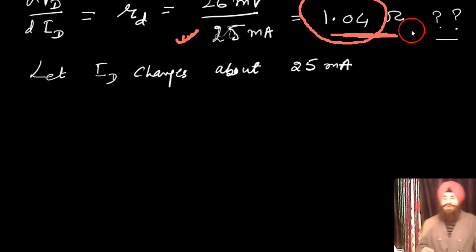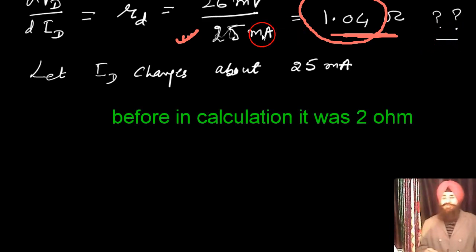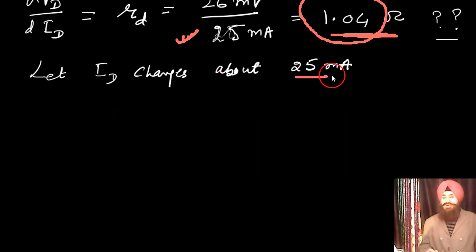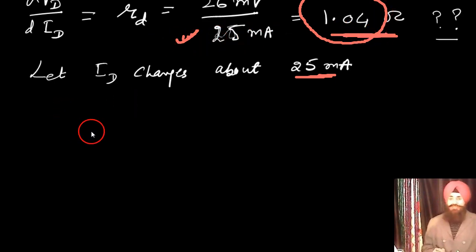Why are we getting different results here? When the current changes above 25 milliampere, according to our derivation, 26 millivolt over 25 milliampere gives 1.04 ohm.